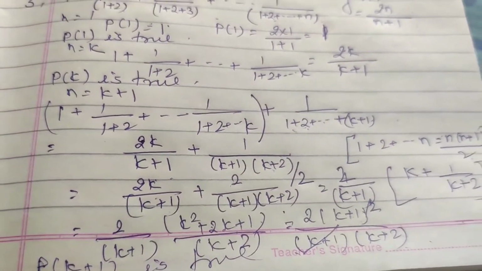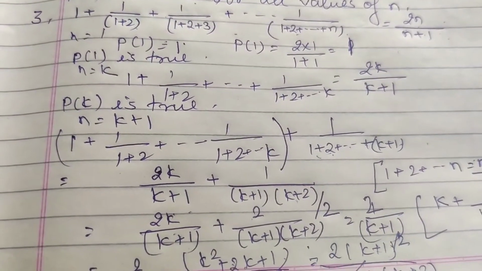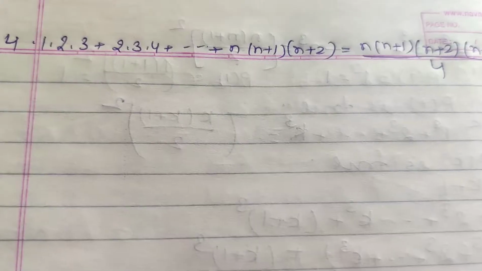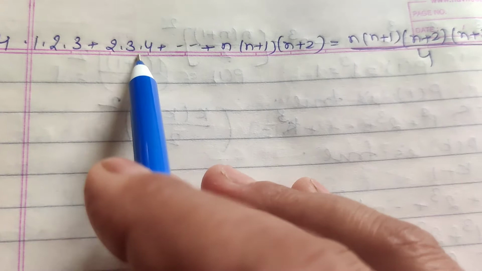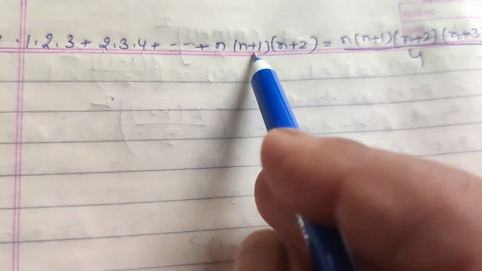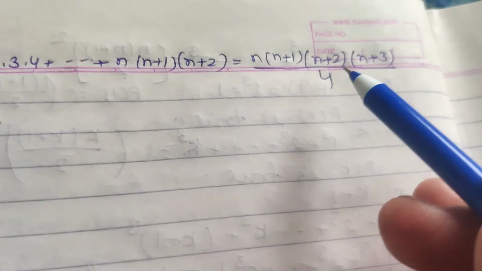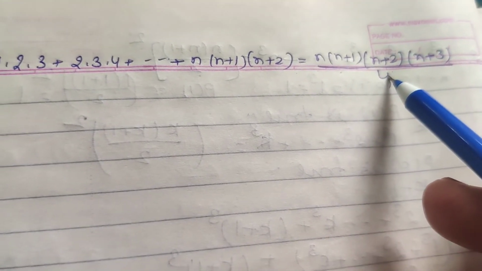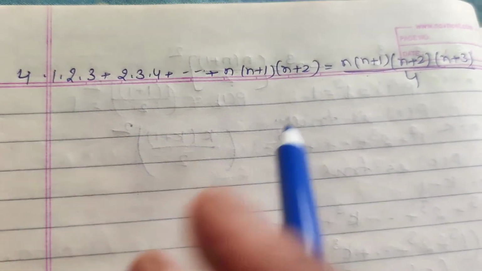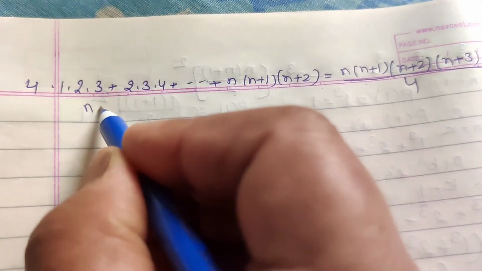Okay. Now question number 4. The fourth question is 1 into 2 into 3 plus 2 into 3 into 4 plus up to n into n plus 1 into n plus 2, equal to n into n plus 1 into n plus 2 into n plus 3 by 4. Okay. Now first prove for n equal to 1.